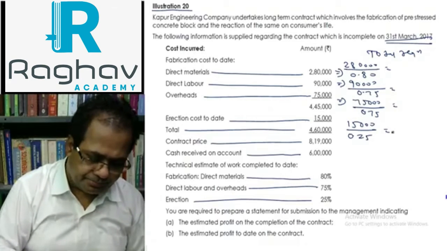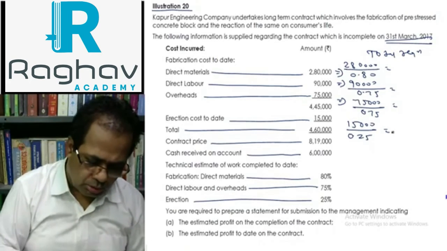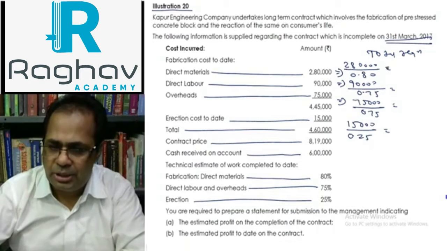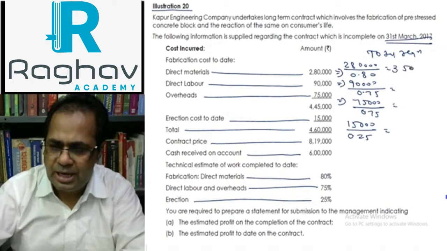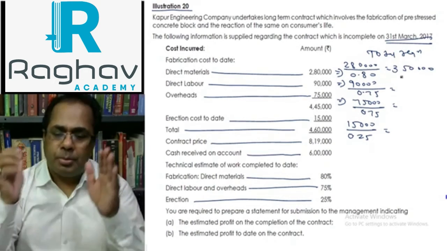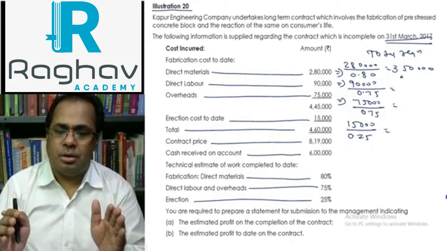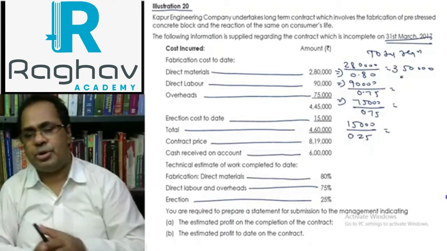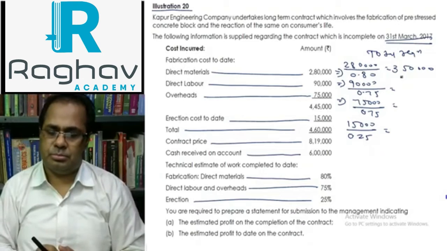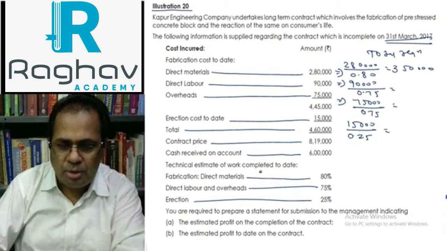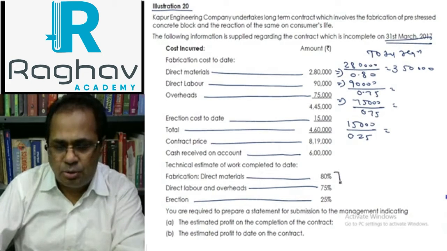What I want to say here: 2,80,000 divided by 0.8 means in actual 3,50,000 of material will be required. But up to date 2,80,000 of material has been used. Still we have to use the remaining materials. This is the technical estimate of the work completed to date.